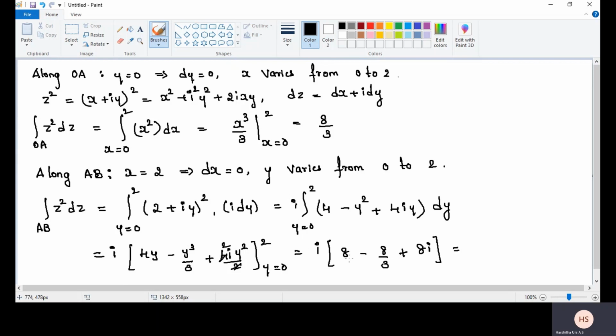So we get here 24 minus 8, 16 by 3 i, minus i into i square. So we get minus 1, so minus 1 into 8 is minus 8. This is the second one.